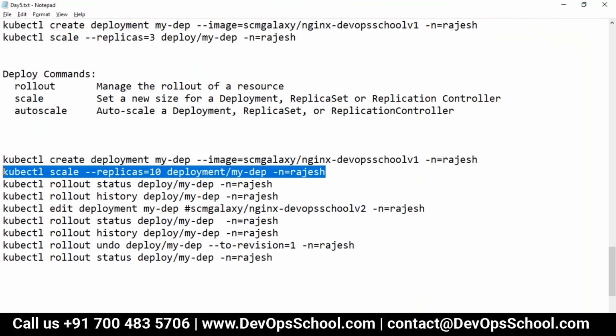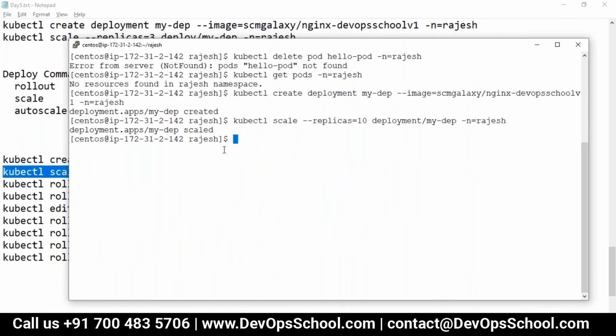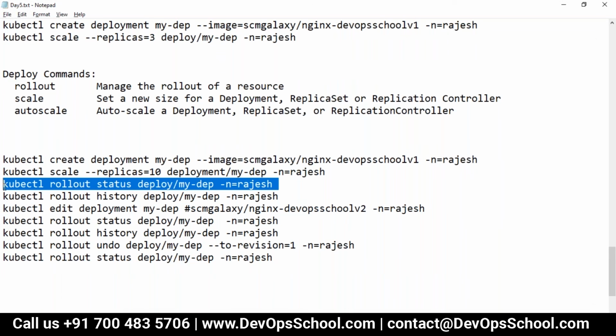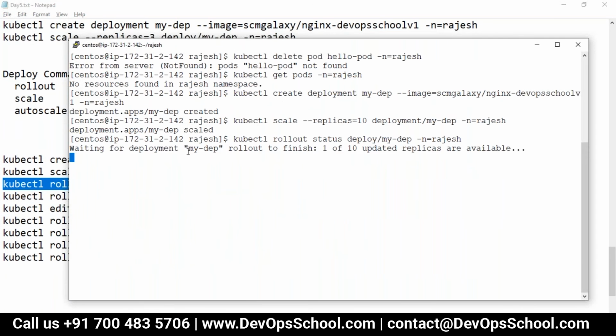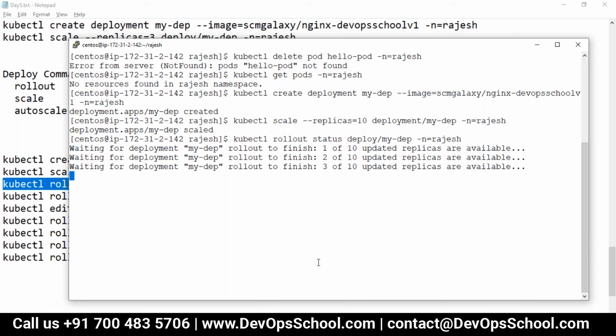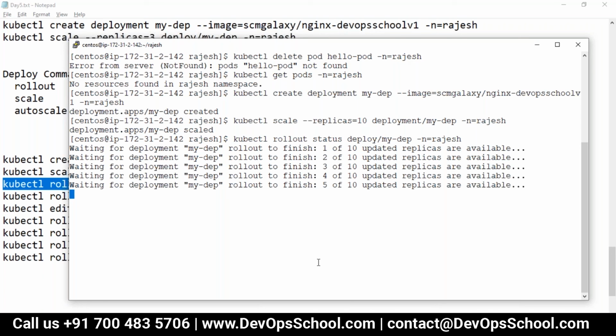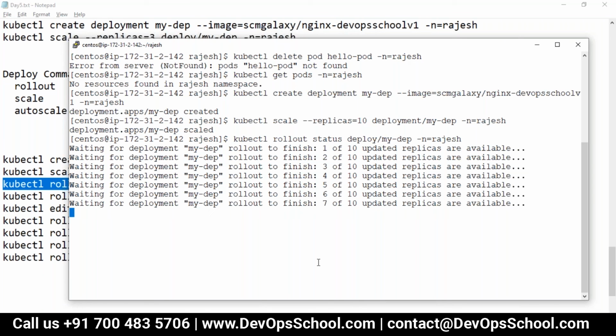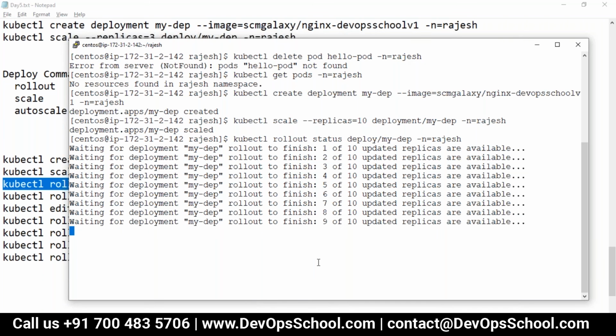Let's scale the deployment to 10. Now check the status quickly. See here. Earlier I had one deployment, one pod. Now slowly they are replicating. 1, 2, 3, 4, one by one, they are replicating. So using this, you can see the commands, how much rollout has happened successfully. Now check the status